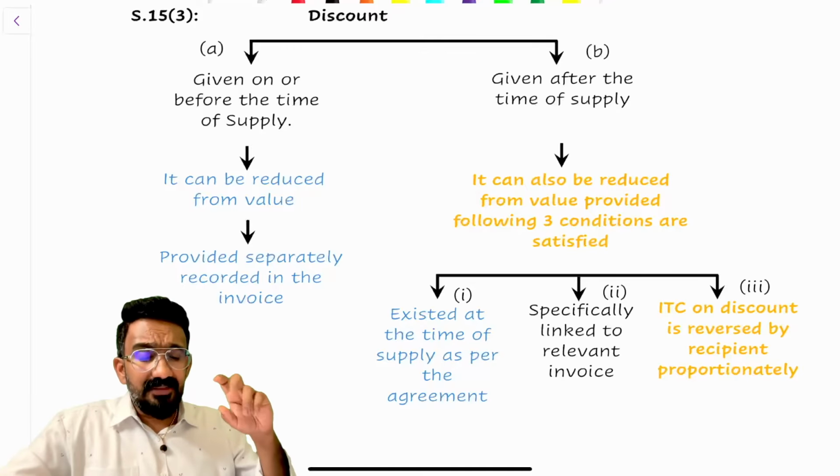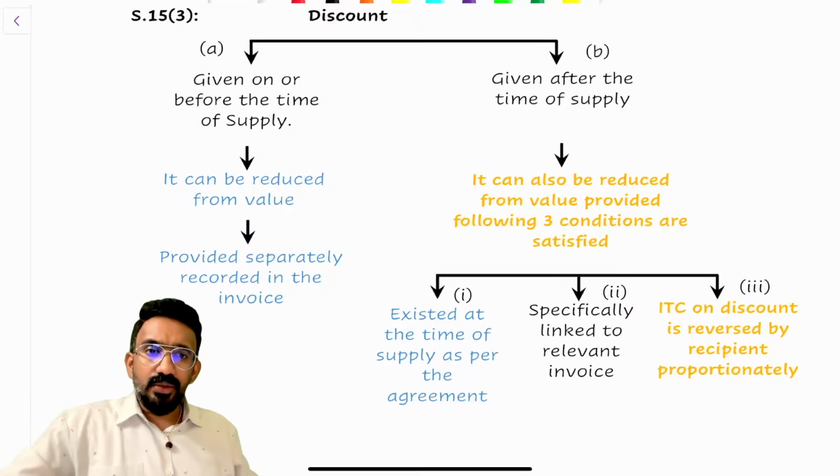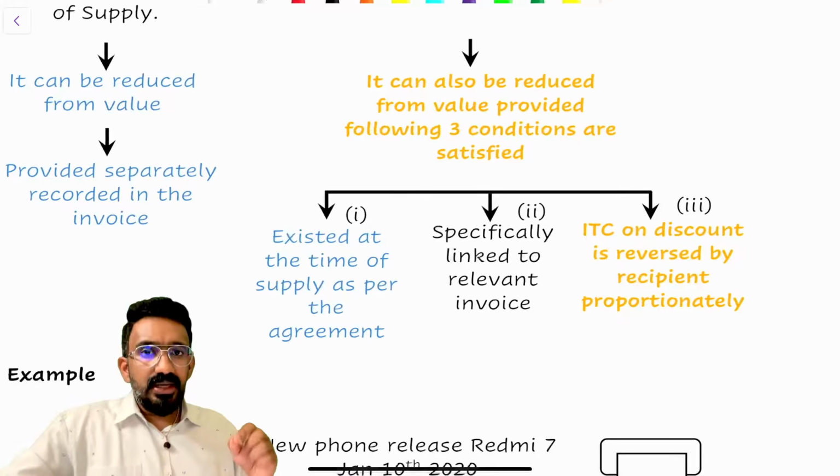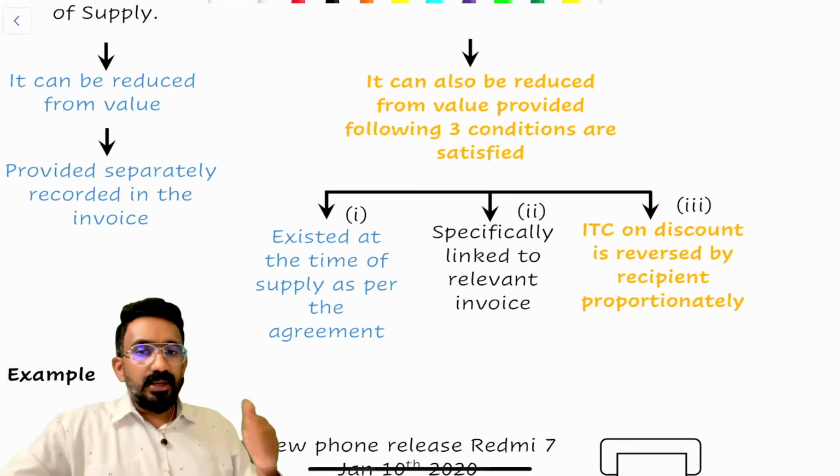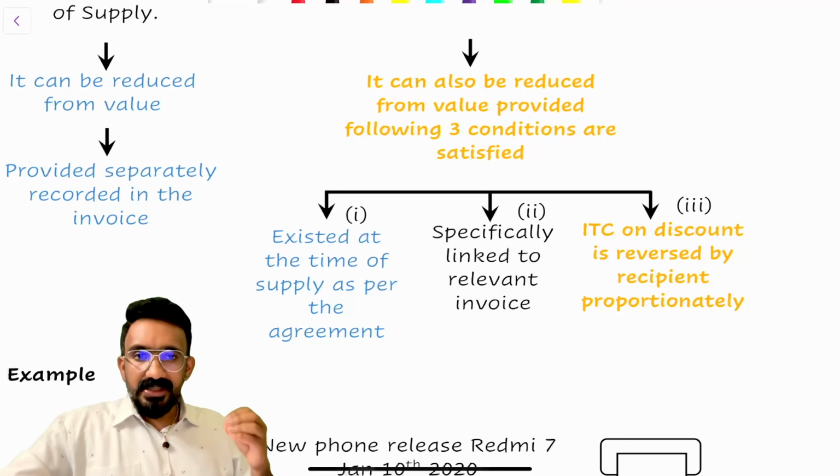What if it's given after the time of supply? Can that also be reduced from the value? The answer is yes, provided the following three conditions are satisfied. Number one, it should have existed at the time of supply as per the agreement. Number two, it should be specifically linked to the relevant invoice. Number three, proportionate reversal of ITC should be done.